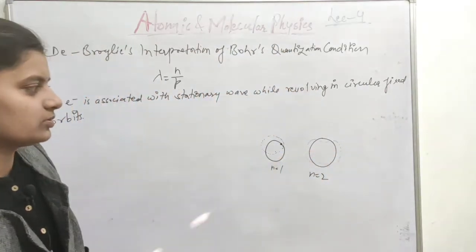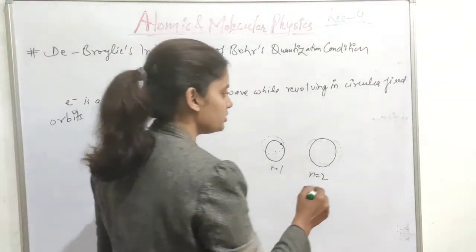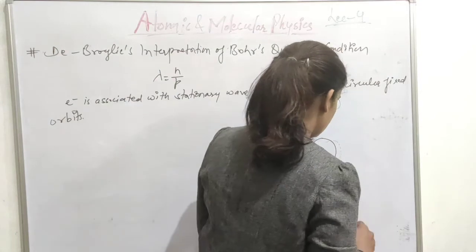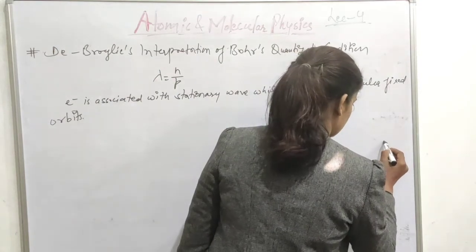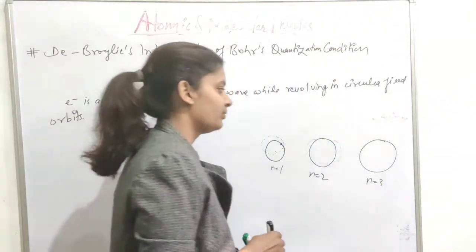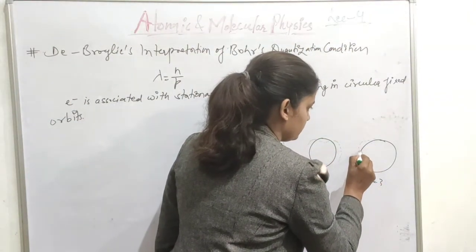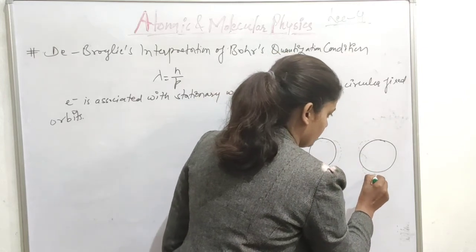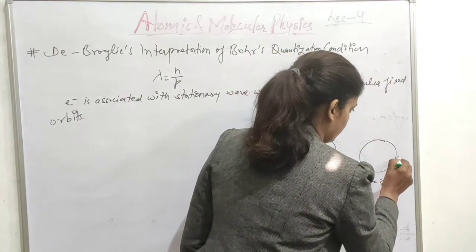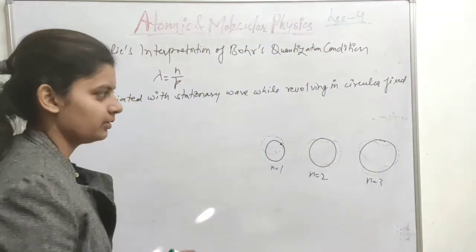This type of wave is associated with the n is equal to 2 case. For n is equal to 3, we have this type of shape of wave.